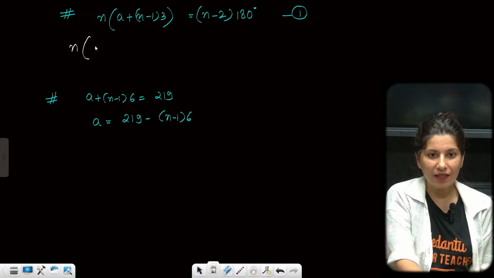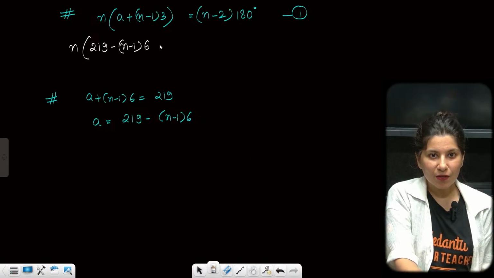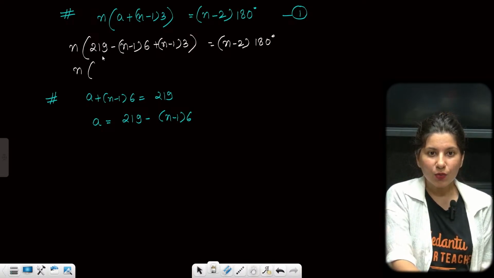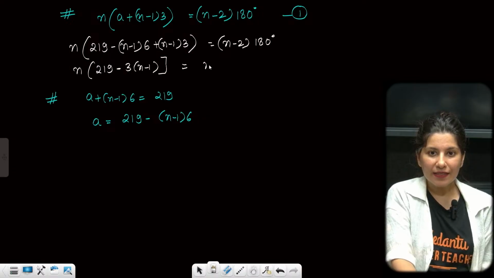So this is n by 2 into (2 into (219 minus (n minus 1) into 6) plus (n minus 1) into 6) is nothing but (n minus 2) into 180 degrees. Can you see the whole equation is now in terms of n? You just have to solve it. So this is n by 2 into (2 times 219, minus 3 into (n minus 1)), and it is (n minus 2) into 180 degrees.